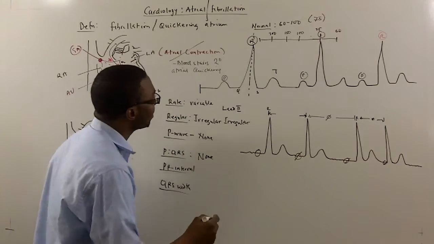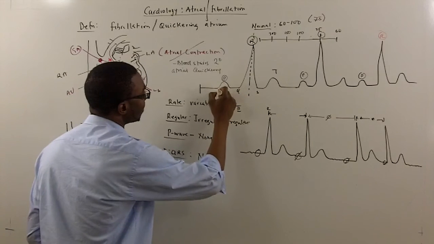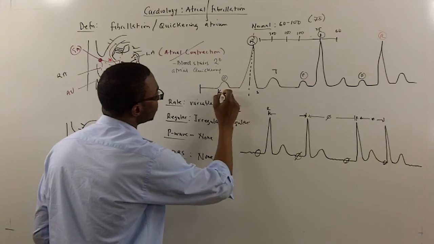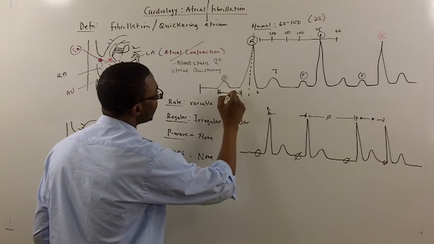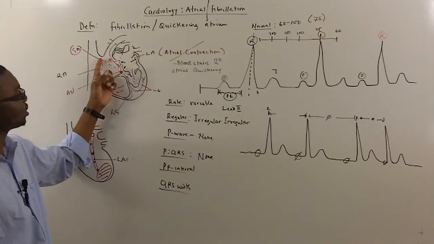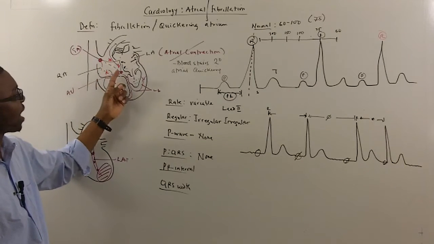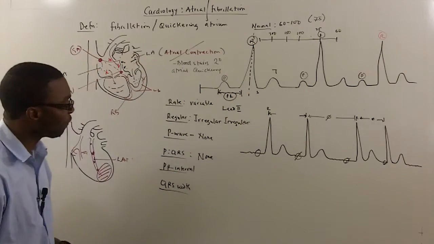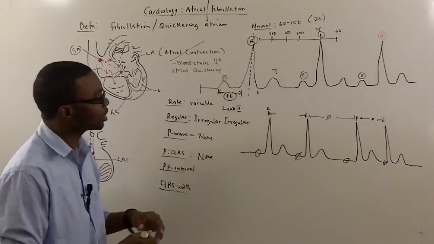What about the PR interval? Well, the PR interval starts from here to here. This is the PR interval. The PR interval is the time it takes for the SA node to fire down to the AV node, right? Right there, that's the PR interval. Unfortunately, if I try to look for that, what is the normal PR interval?